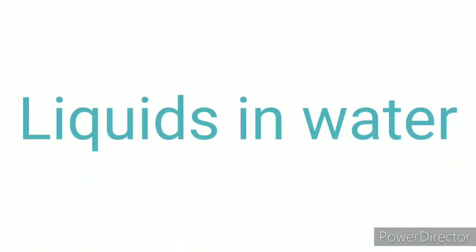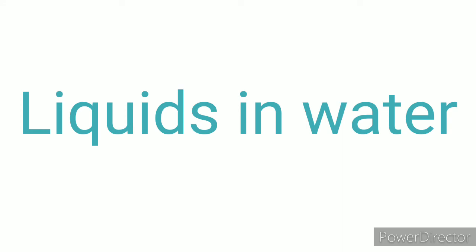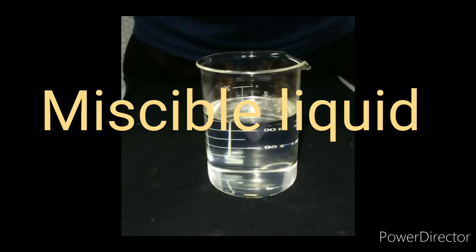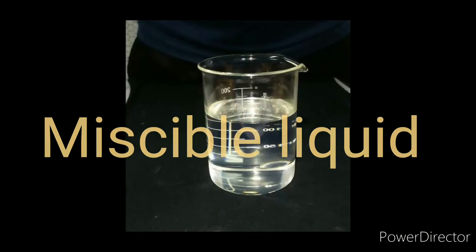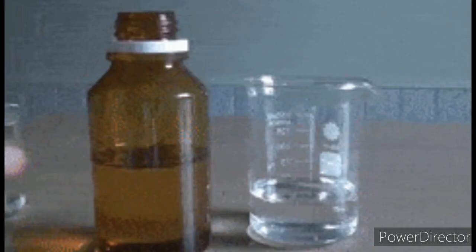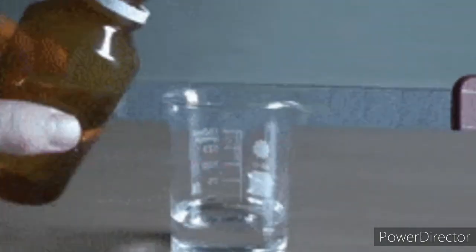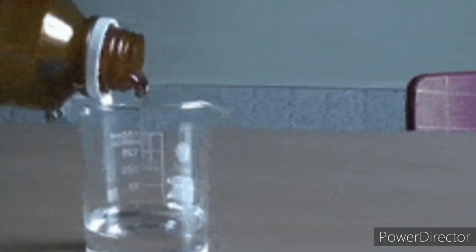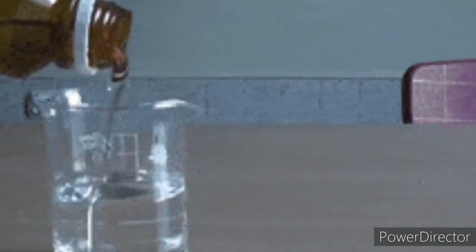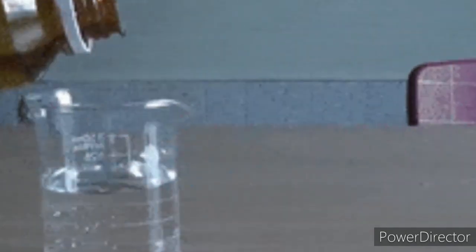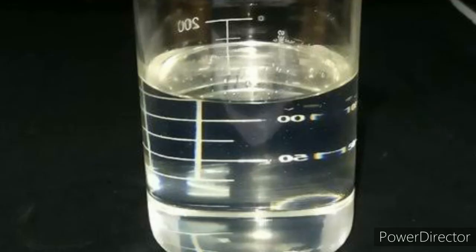The next one we have is liquids in water. When a liquid mixes in water, it gives two kinds of solutions. One is miscible, the other one is immiscible. Miscible is where two liquids mix together and appear as one clear solution. Example, when glycerin is added to water, it gives a clear solution to us. Okay, that means it is completely dissolved in water.